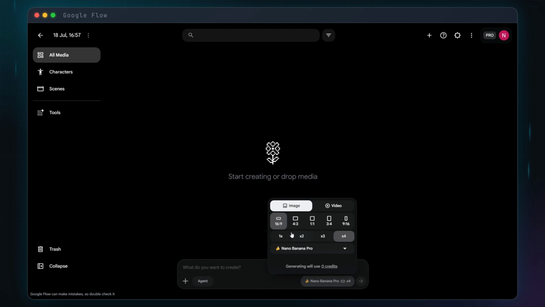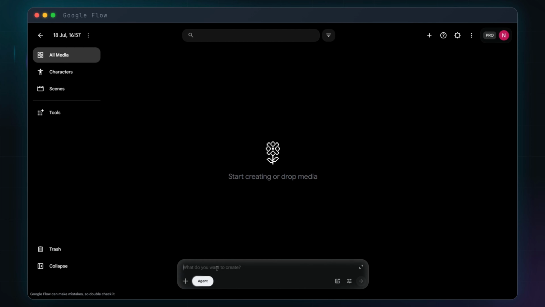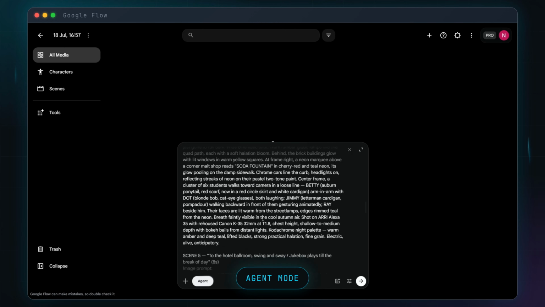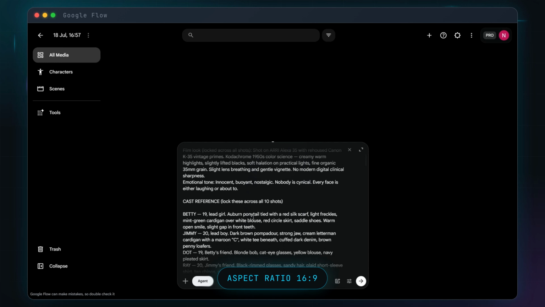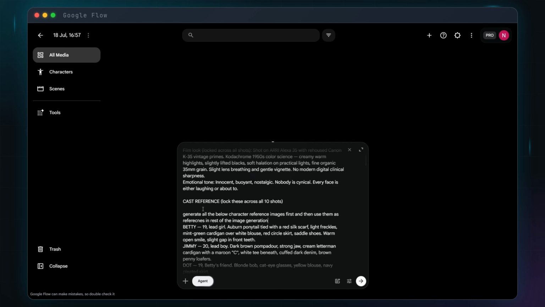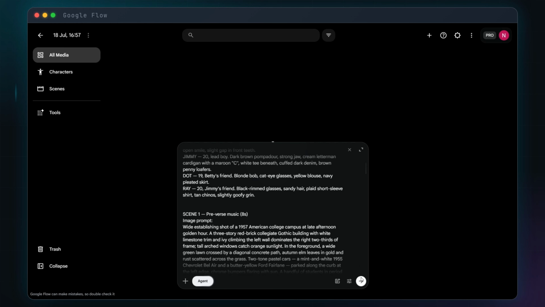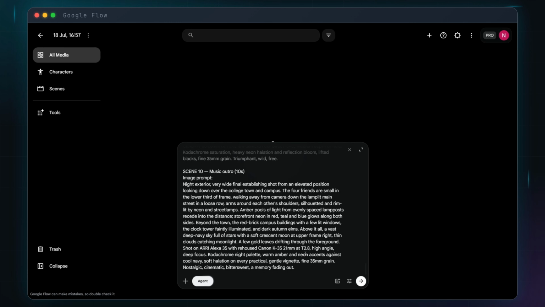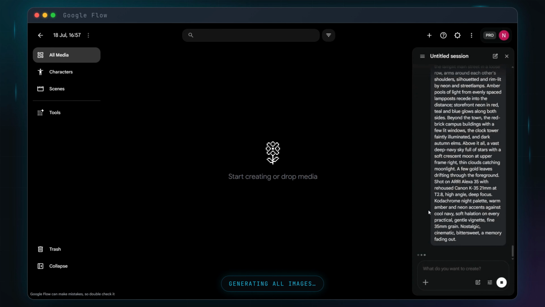Now head over to Google Flow. First, make sure you're in agent mode by clicking Agent here. Then set the aspect ratio to 16:9. Paste in the complete prompt from the previous step. And one more thing, ask the agent to generate the character images as well, so it can reuse them across every scene. That's what keeps the same person looking like the same person all the way through. Review it, then hit Enter.